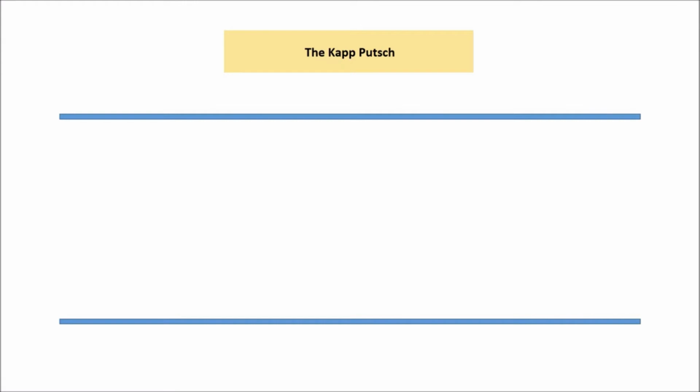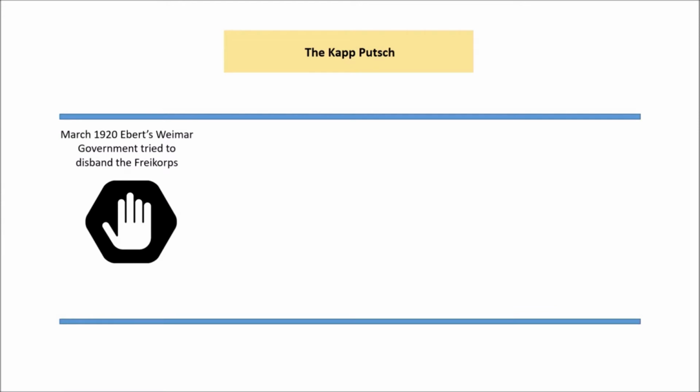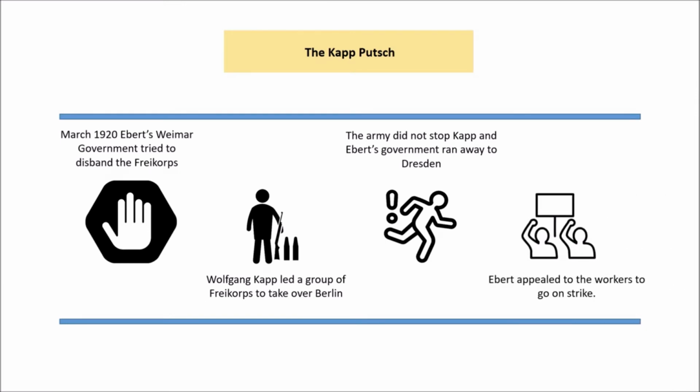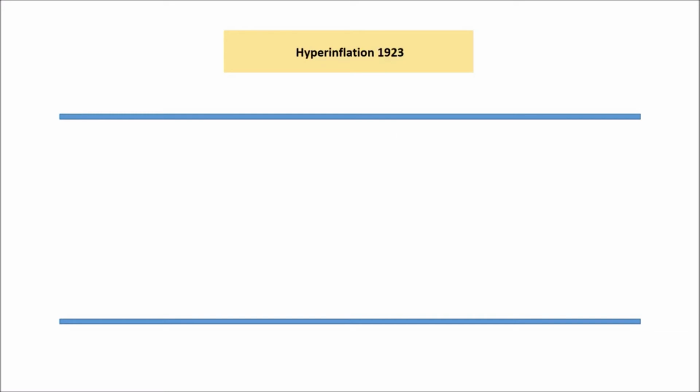Now then there's another crisis, and it's the Kapp Putsch. So Ebert had used the Freikorps, but they're quite dangerous, so he tries to disband them in 1920, but they don't react very well to that. So Wolfgang Kapp leads them to try and take over Berlin, so they try and seize Berlin. And the army, because a lot of the Freikorps are ex-army soldiers, don't do anything to stop it. So Ebert's government have to run away. So Ebert's got a major crisis here. So what he does is he asks the workers to go on strike, and they do. And as a consequence, while Wolfgang Kapp has taken charge of Berlin, he can't control industry, and therefore it fails.